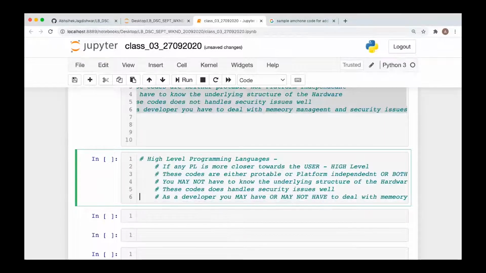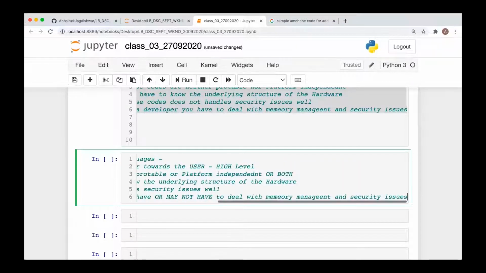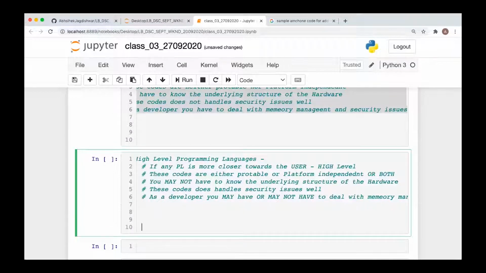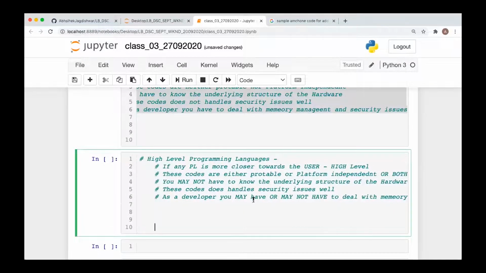For example, let's say C. If you take the example of C, there you have to do the memory management explicitly, whereas it is not required in Python. Okay, so you as a user are free from the memory management things. So it depends. Different high level programming languages follow different architecture.